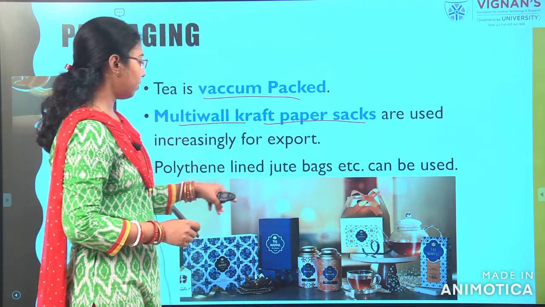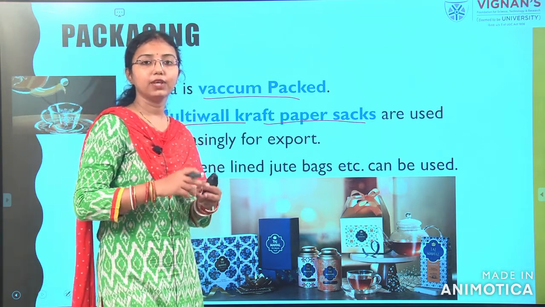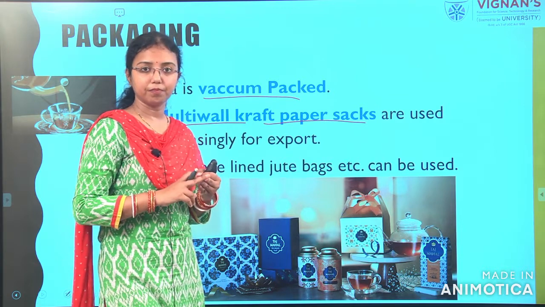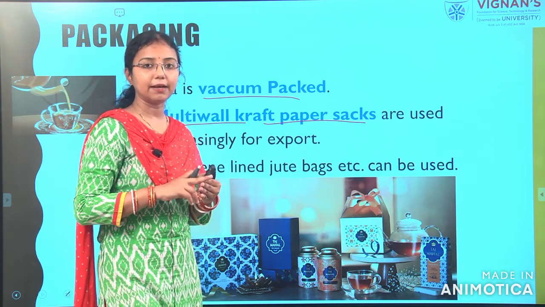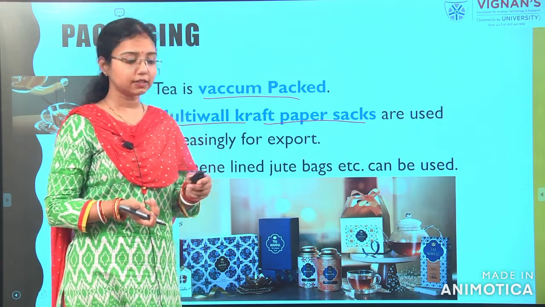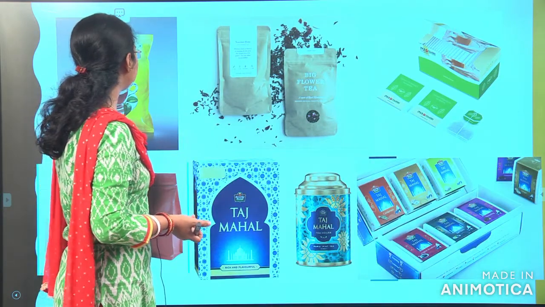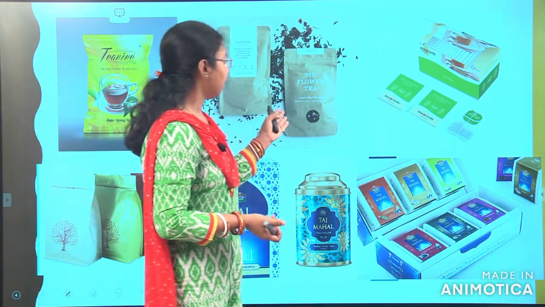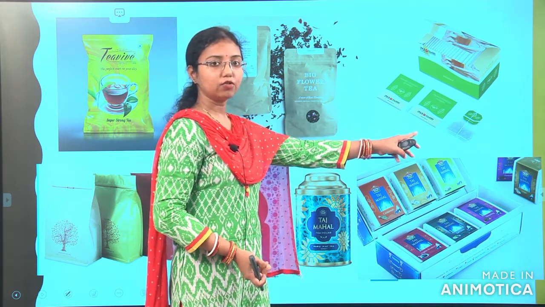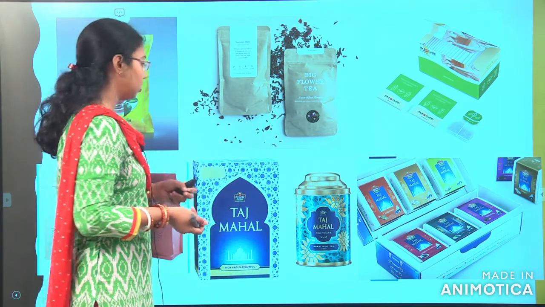So, here I have given one photograph. You can see tea we can pack in n number of things. We can use glass bottles, we can use polypropylene, we can use papers, we can use laminates, we can use PET bottles. So, there will be so many things for packaging of tea leaves. Here you can see this is a normal polypropylene, this is a paper cover, this is laminates, and inside that will be the tea bags, for which a fiber is used.